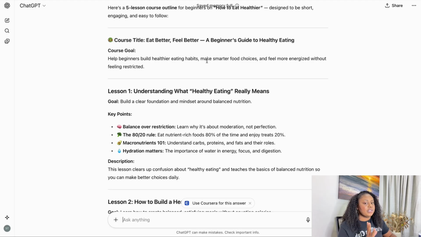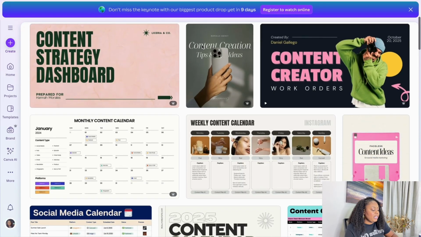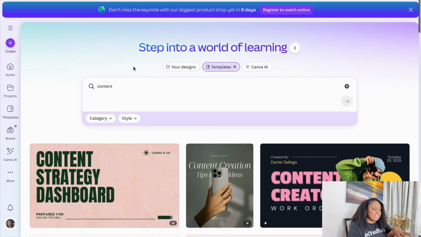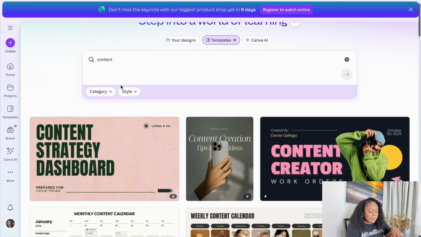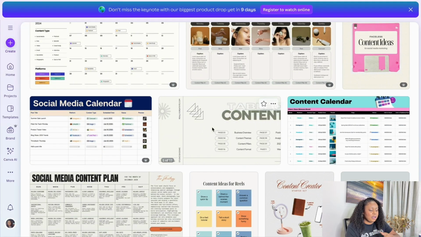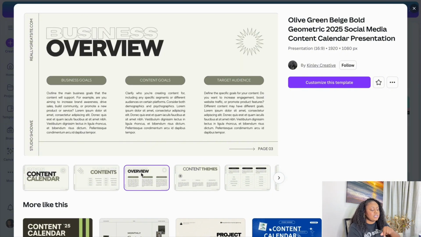Now we're going to go over to Canva. The next place that we're going to go to is Canva, and here we are in Canva. So this would have given us the course outline. These are the templates that you can use to create a course. As you can see, this one right here, I'm not going to choose this one.